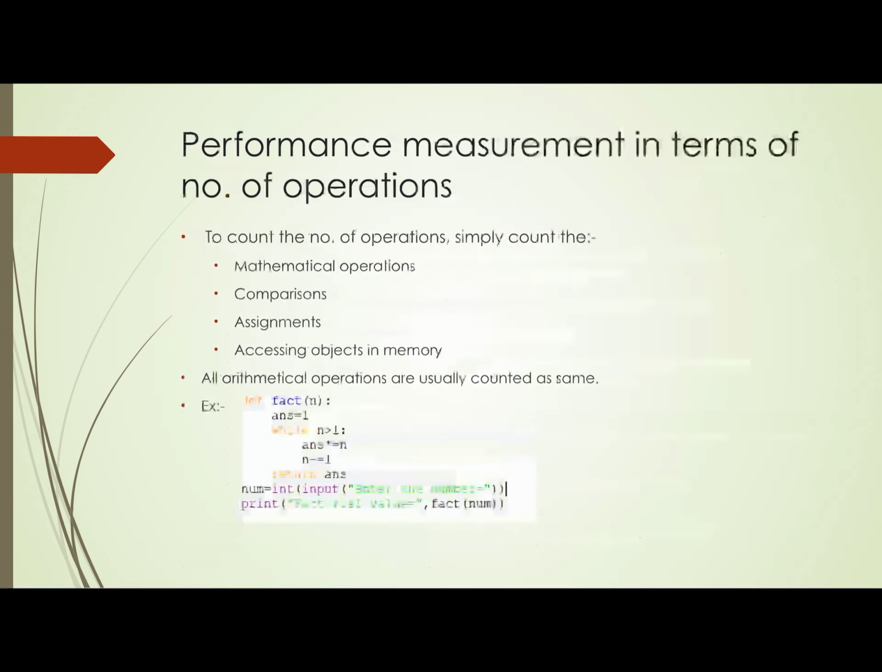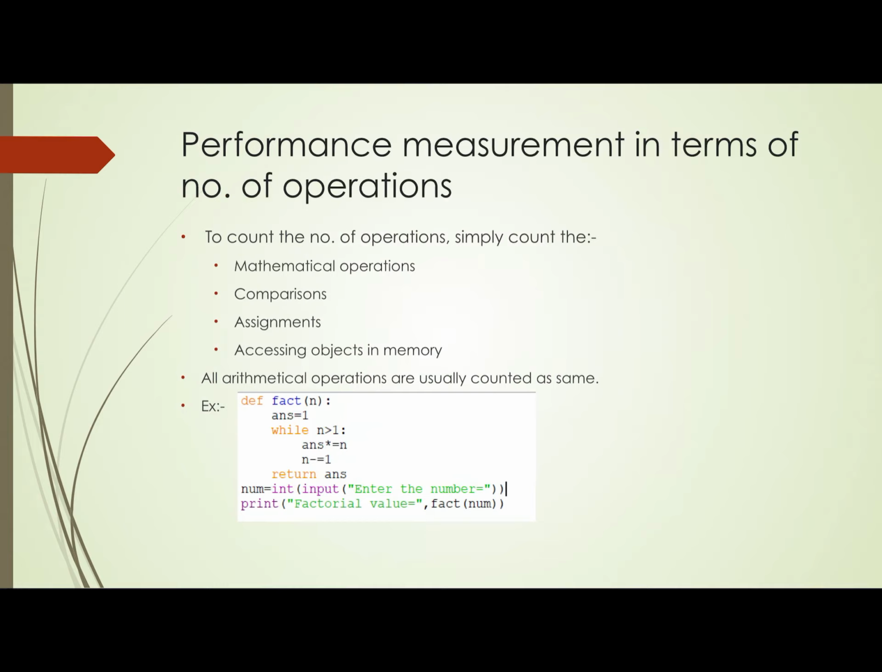And now performance measurement in terms of number of operations. Whenever we count the number of operations, simply count the mathematical operations, how many mathematical operations you have to perform, how many comparisons your program is going to do, how many assignments your program is going to do, and how many objects it is going to access from the memory.